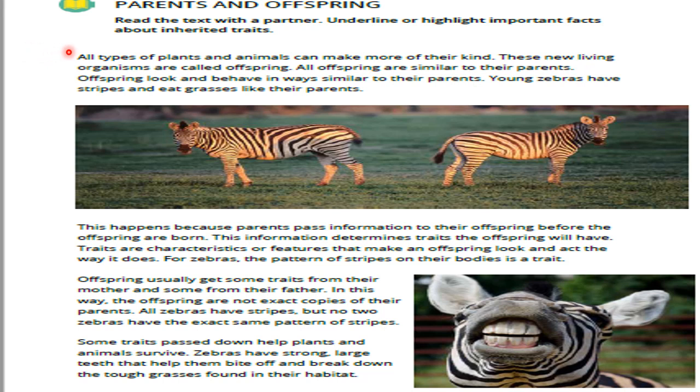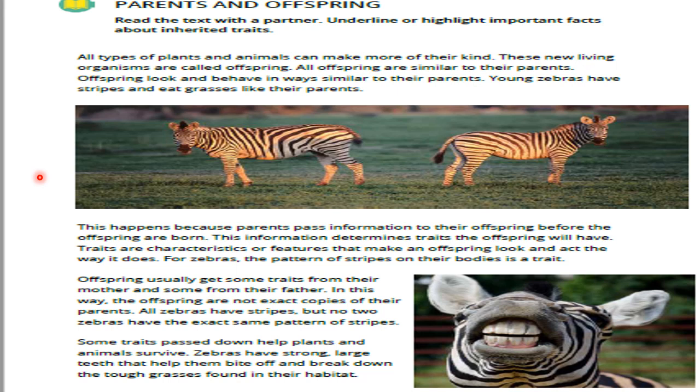All types of plants and animals can make more of their kind. These new living organisms are called offspring. So, the name of the new living organisms is offspring. All offspring are similar to their parents. Offspring look and behave in ways similar to their parents. Young zebras have stripes and eat grasses like their parents.